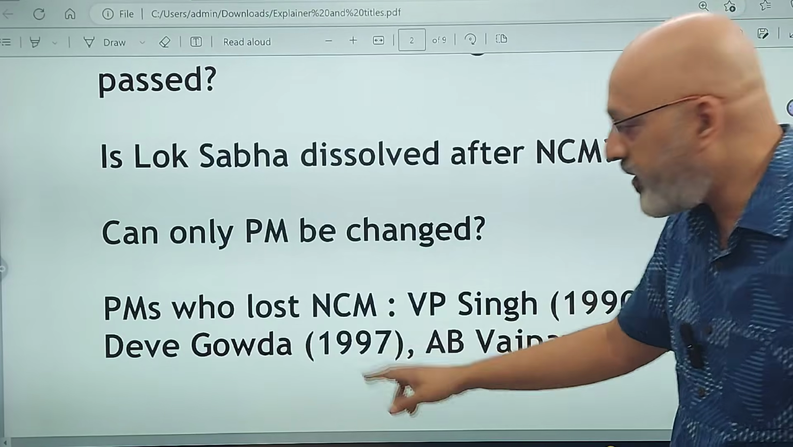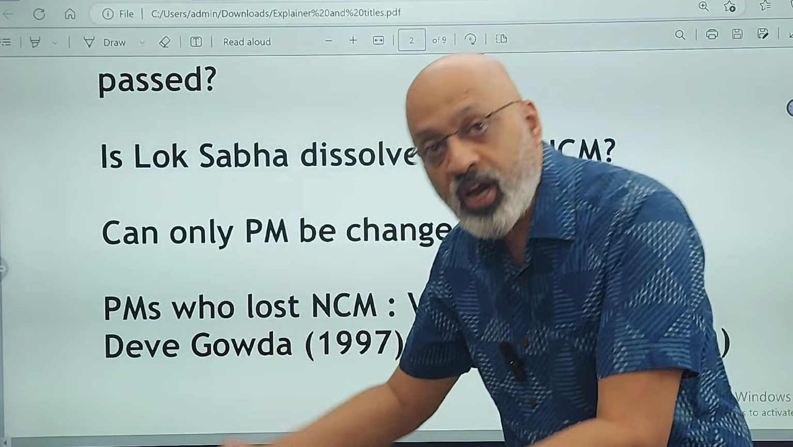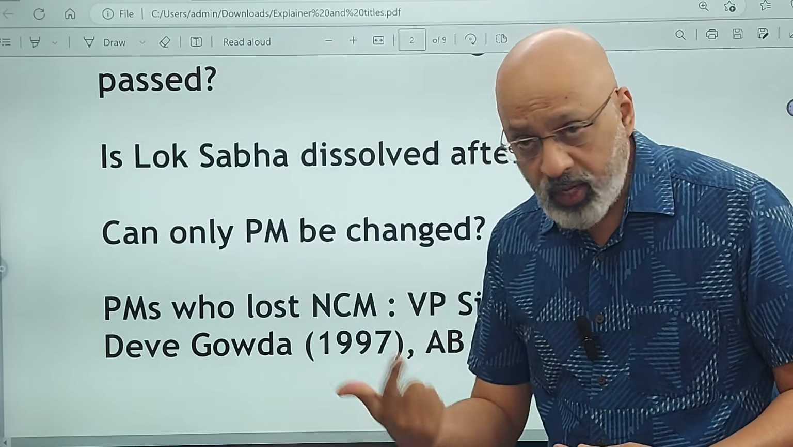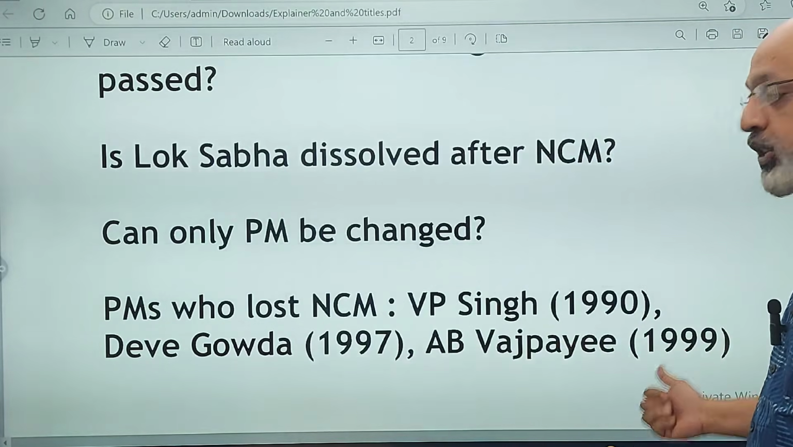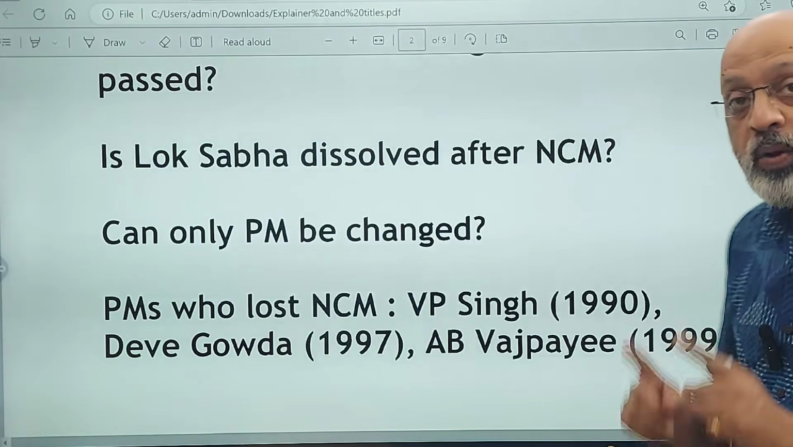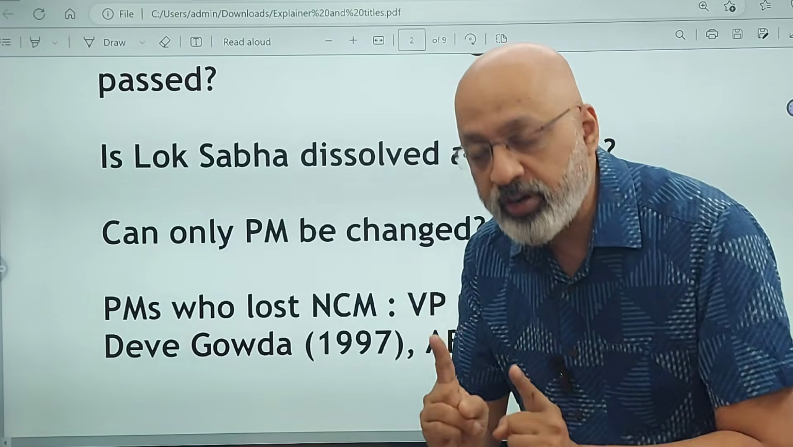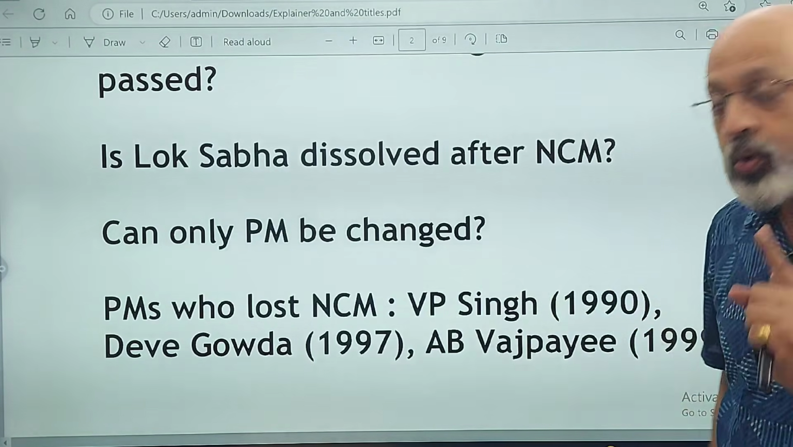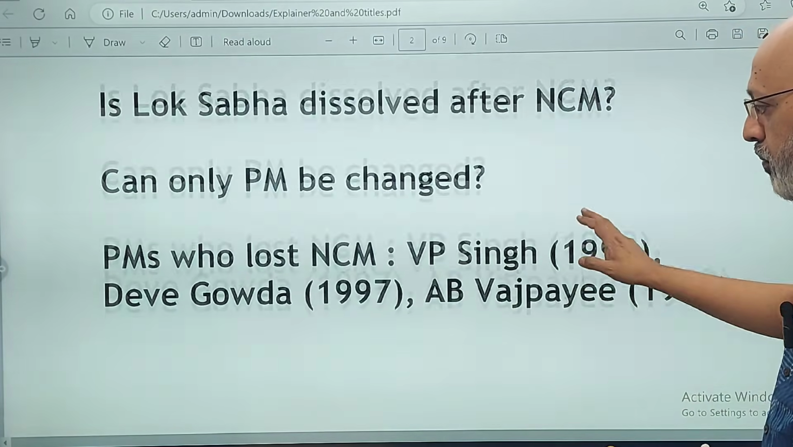Deve Gowda in 1997. Now after Deve Gowda, I.K. Gujral became the prime minister, right? In the same Lok Sabha. And Atal Bihari Vajpayee in 1999. He in fact lost by 1 vote. 1 vote. Dramatic it was, by 1 vote. Okay. So these 3 prime ministers actually lost the no confidence motion.